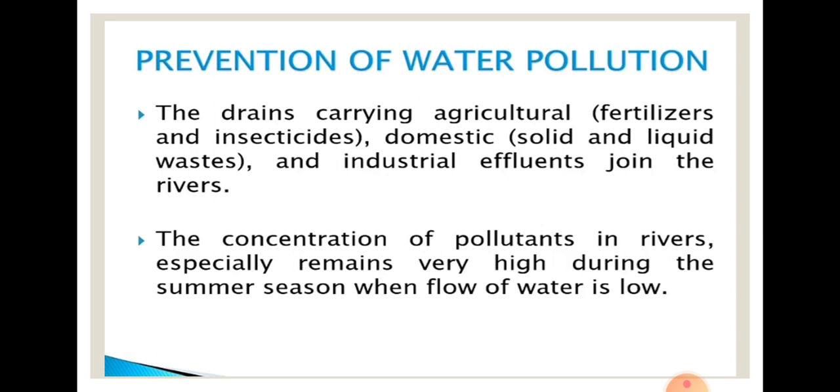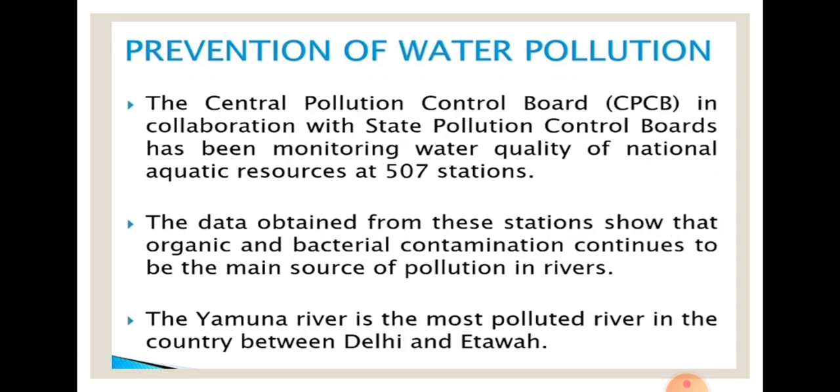Now the concentration of the pollution in the river especially remains very high in the summer season. The flow of the water is low. In the summer season, due to the pollutants in the river, the concentration is increasing. That's why in the summer season we have seen that the pollution of the water is increasing at a very high rate.